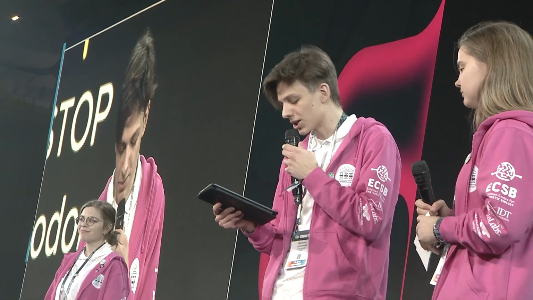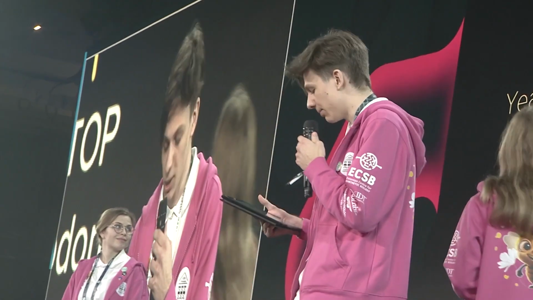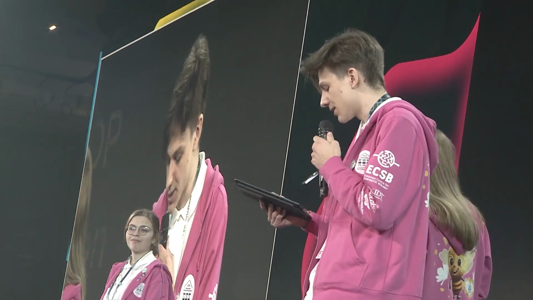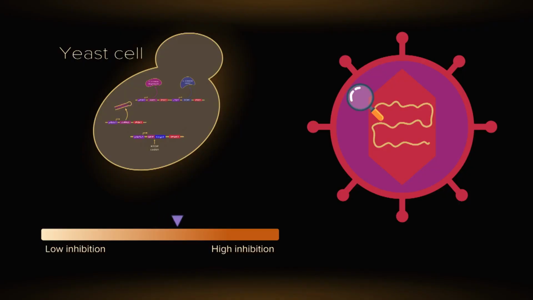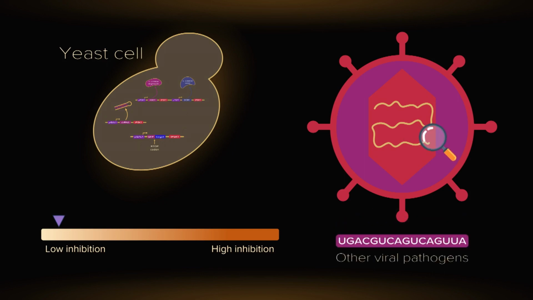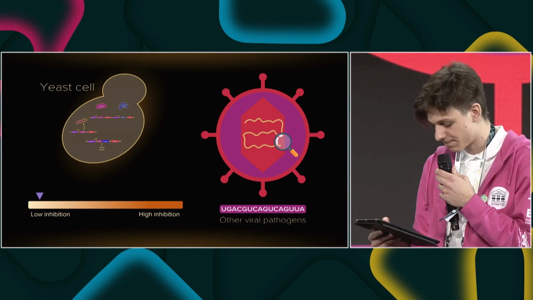The reporter expression, as well as shRNA, is controlled by the inducible pGal1 promoter. By utilizing this system, we aim to assess the degree of inhibition exhibited by the siRNAs against complementary viral RNA derived from the DWV genome. The system can be used to search for the best siRNA candidates against the target, and potentially can be expanded for the screening of efficient target sequences for other viral pathogens.